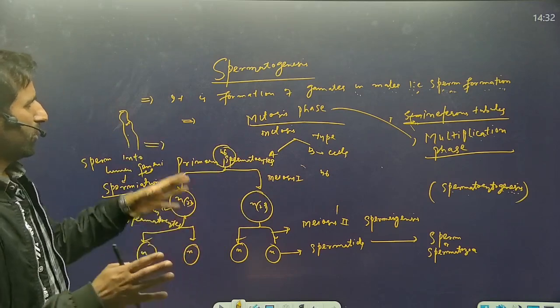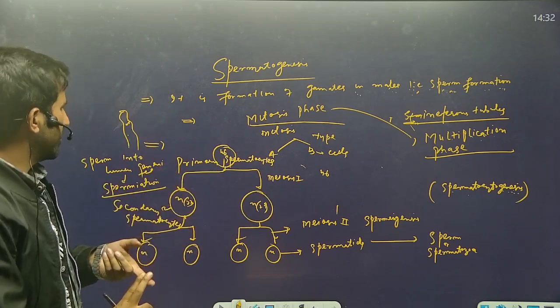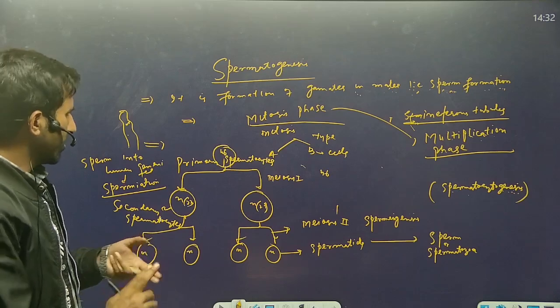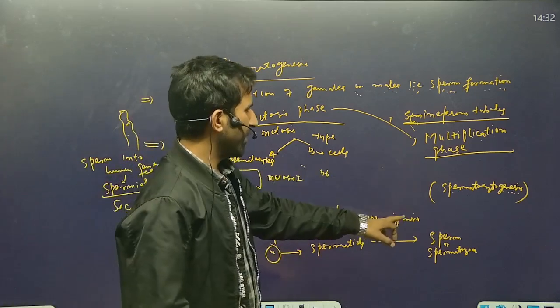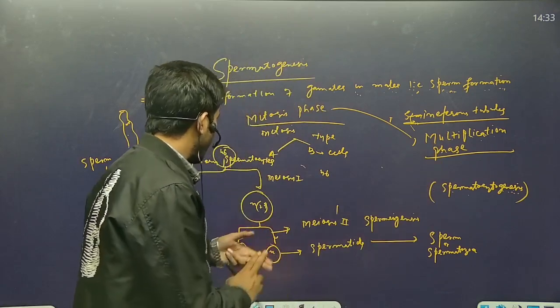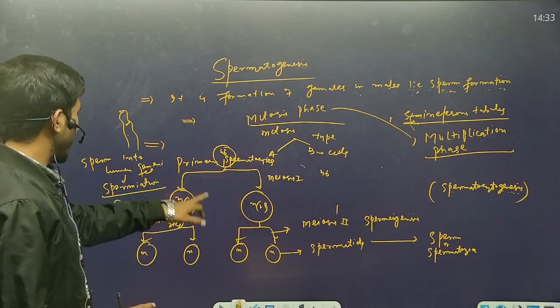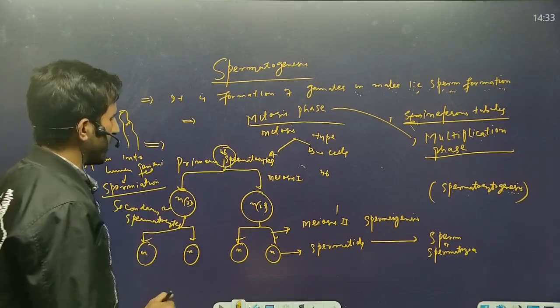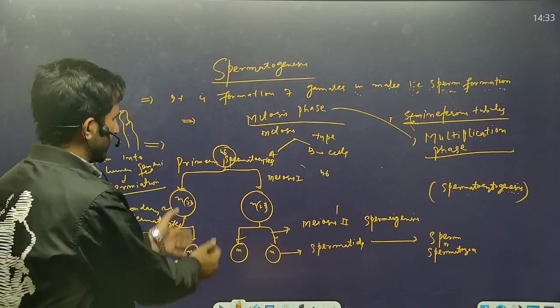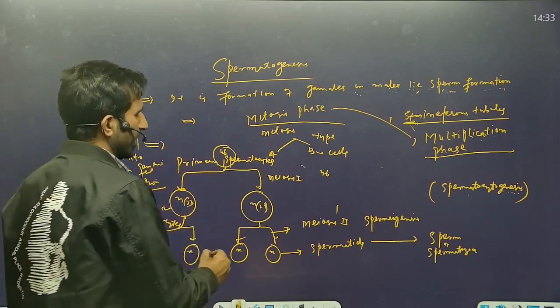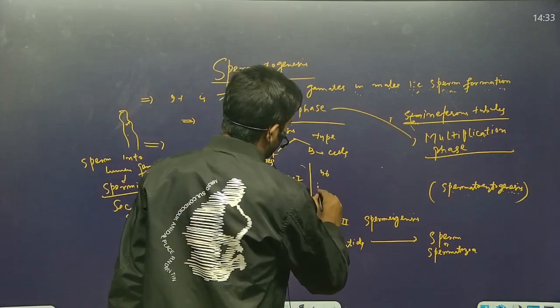So we can say there are three steps in spermatogenesis: the multiplication phase, then the growth phase, and after the growth phase, when primary spermatocytes change into secondary spermatocytes, the process starting from meiosis first is called the maturation phase.